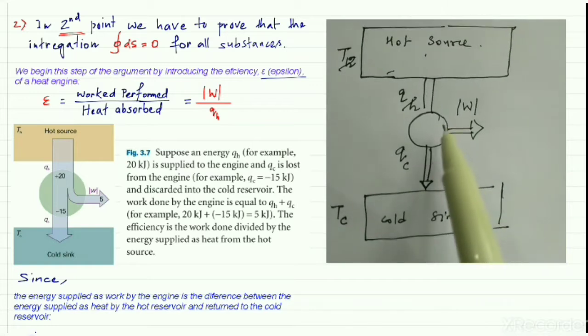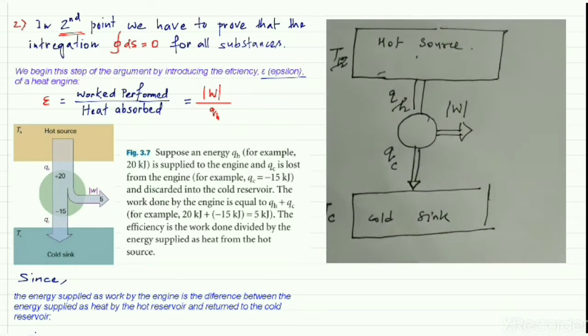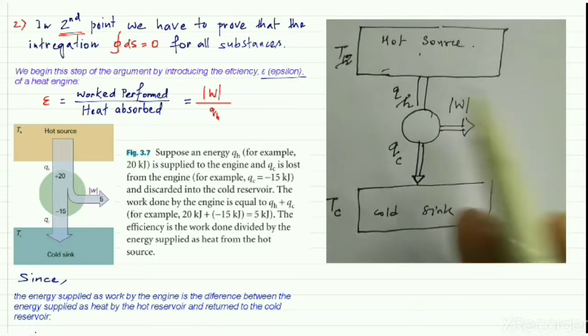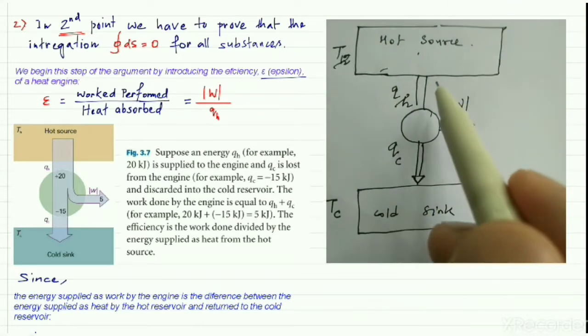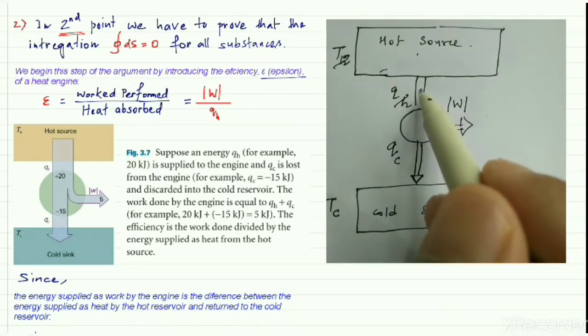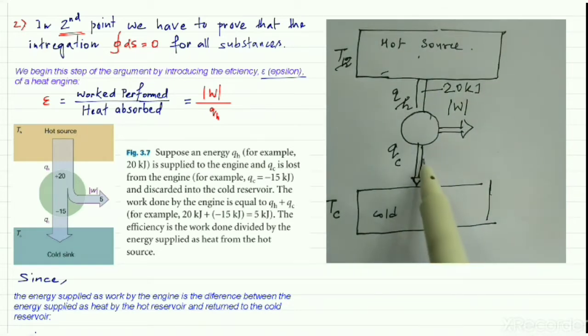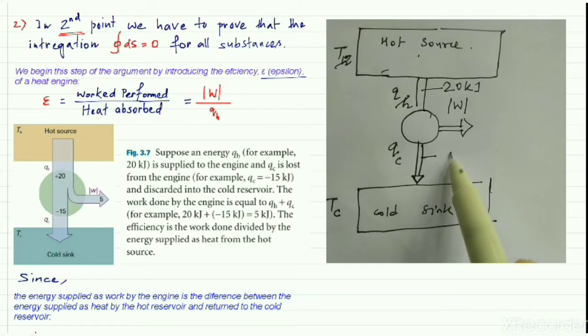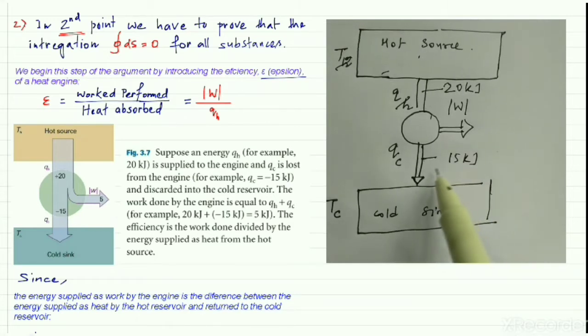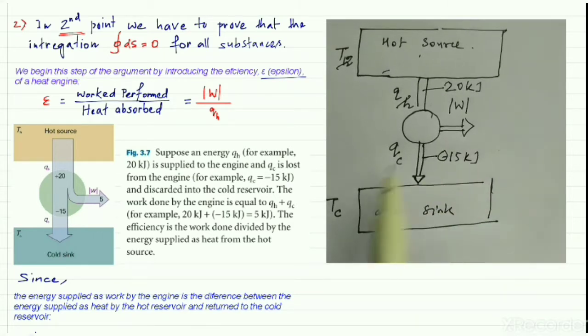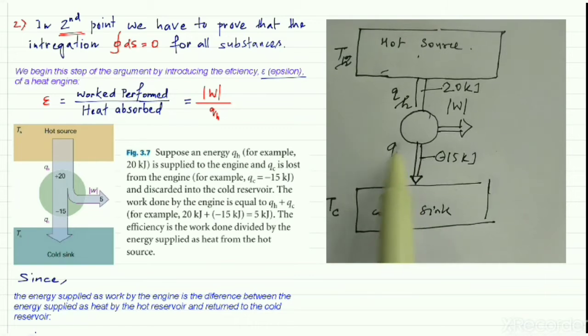That means the remaining part. In this example, they said that the amount of QH is equal to 20 kilojoules, and the 15 kilojoules is minus 15, which, always remember, is negative. It is less than 0.